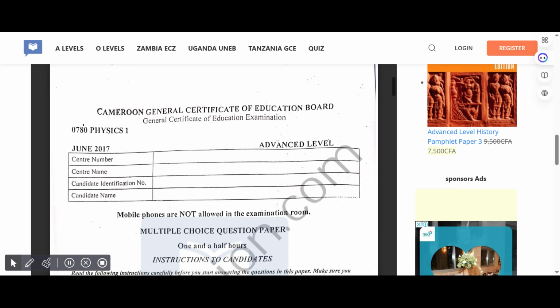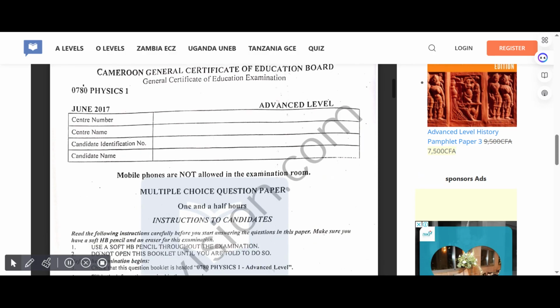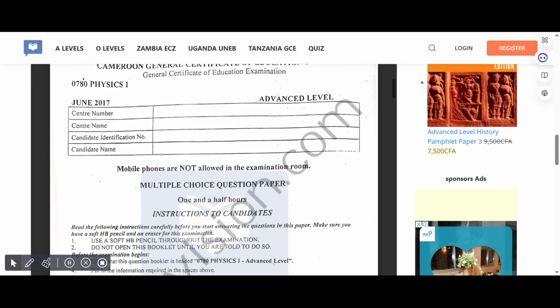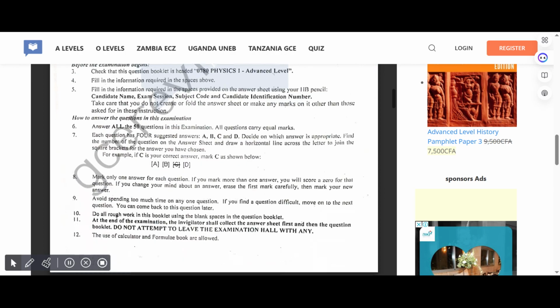Hello guys, so we are actually going to look at Cameroon General Certificate of Education GCE Advanced Level 2017 multiple choice. I'm going to give you all the questions and answers. So without wasting time, let's go into it.